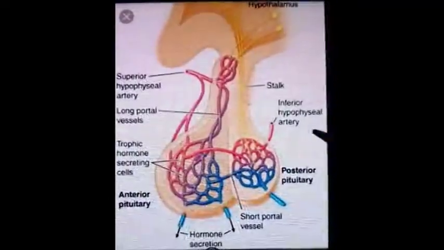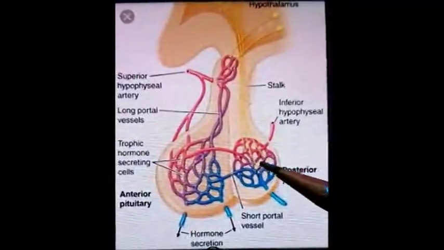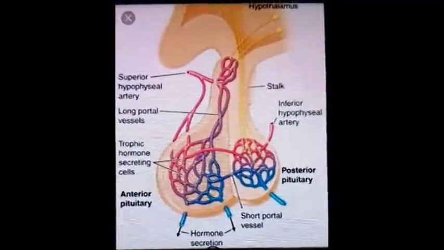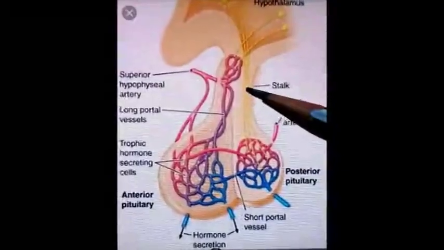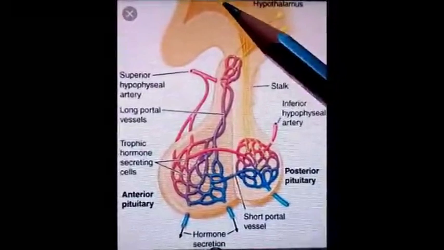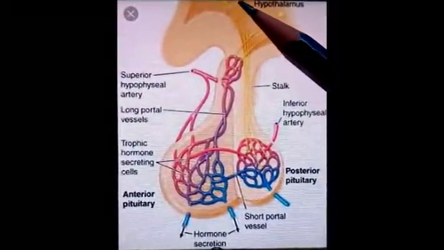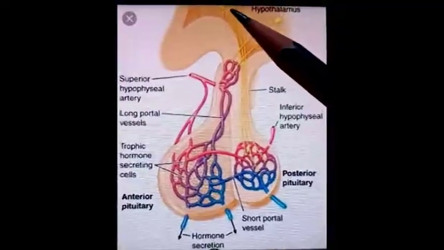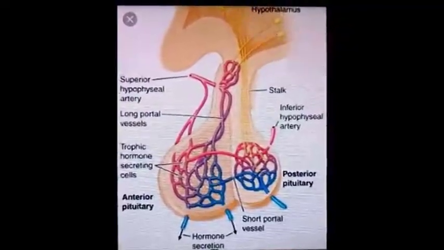The causative factor in such cases do not lie in the posterior lobe, but it actually lies in the hypothalamus. So damage to neurosecretory tract or the nuclei present in the hypothalamus, which are the part of this neurosecretory tract, leads to the condition of diabetes insipidus.